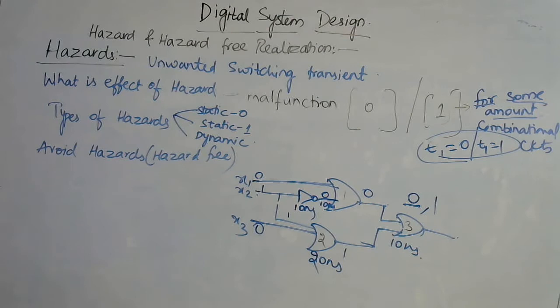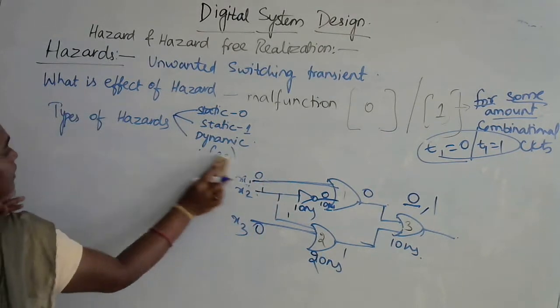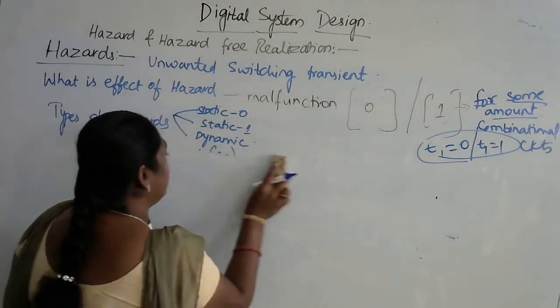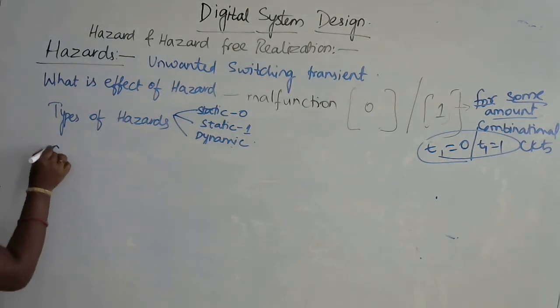So here, what is meant by static 0 hazard is, actually the output should be 0. First I'll explain these three types of hazards, then we'll go for how to avoid the hazards.